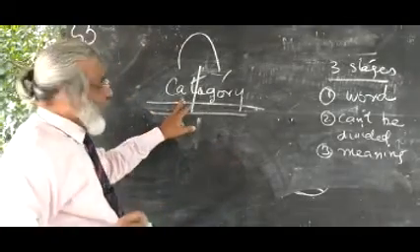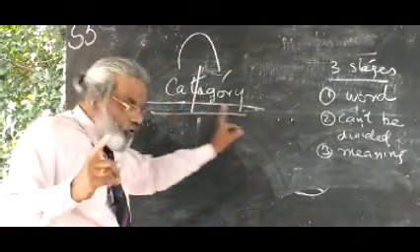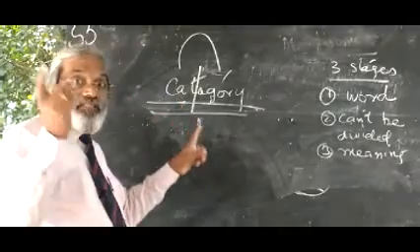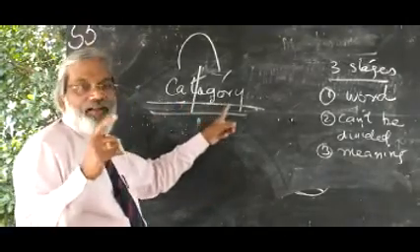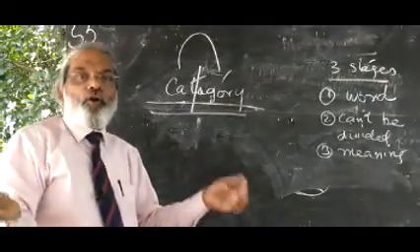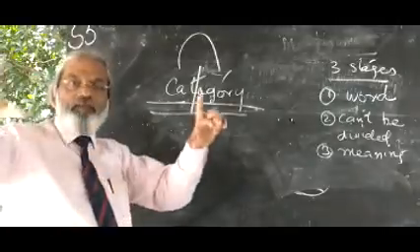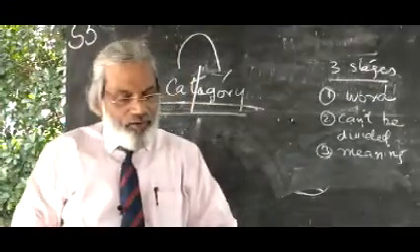So here cat is not a morpheme, category is the morpheme, in the sense that cat has nothing to do with gory, or gory with cat. So category is a correct single morpheme.